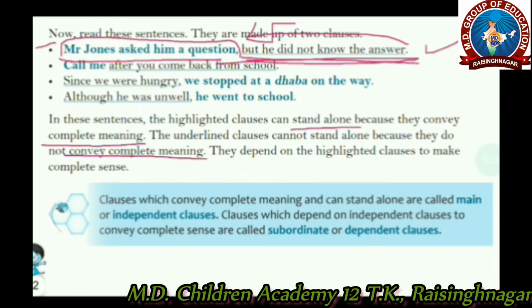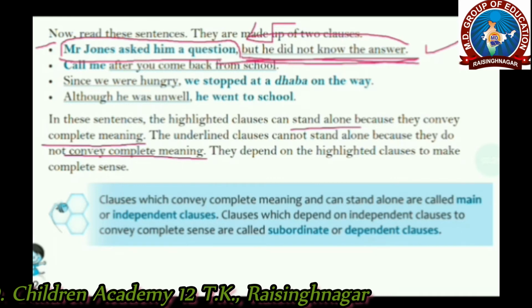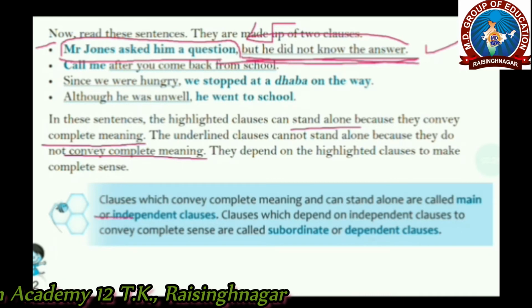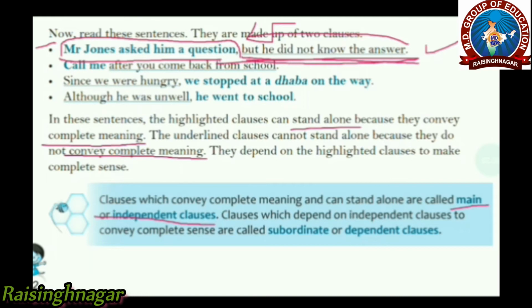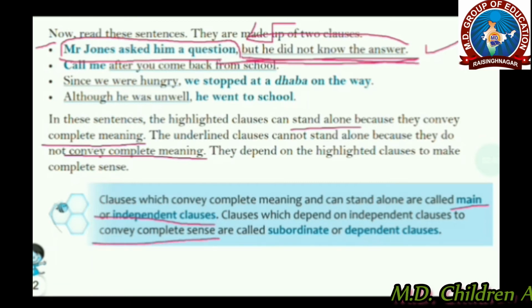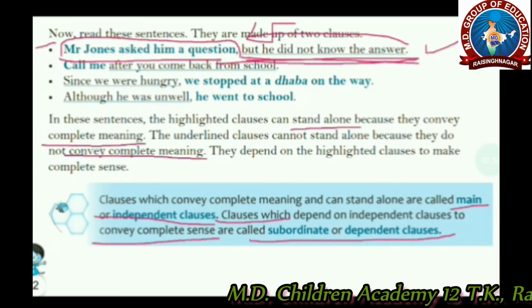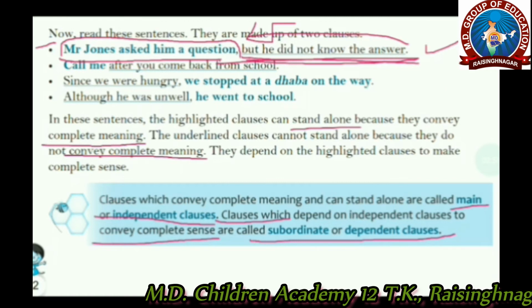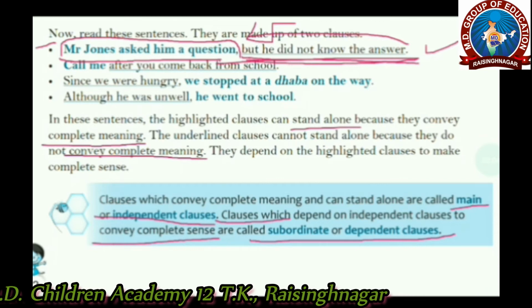So the highlighted clause that conveys a complete meaning and can stand alone is called an independent clause or main clause, right? And the other clause that needs another clause to make it complete, to make a complete sense, is a subordinate or dependent clause, because in itself it isn't complete. It needs another clause to complete its meaning.